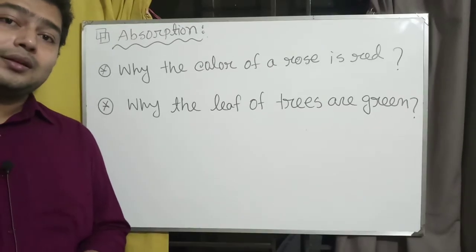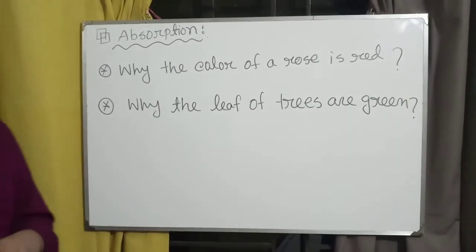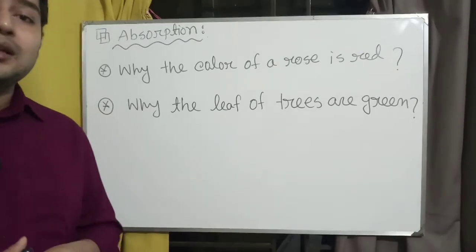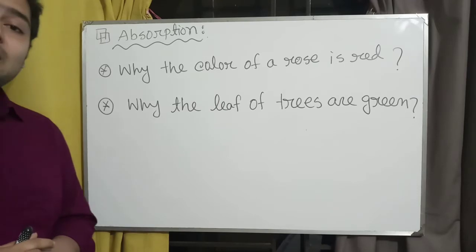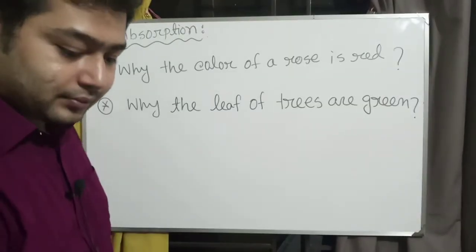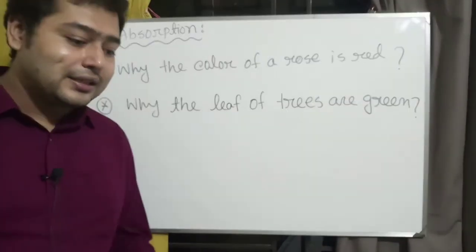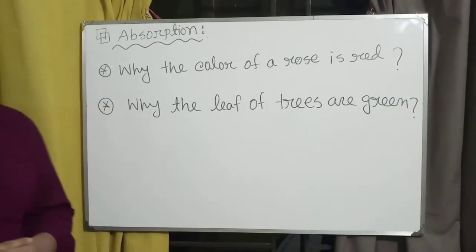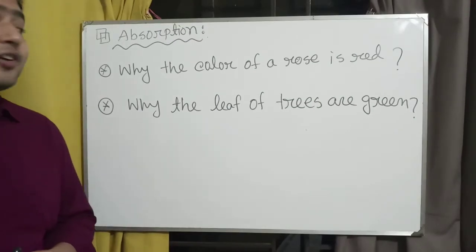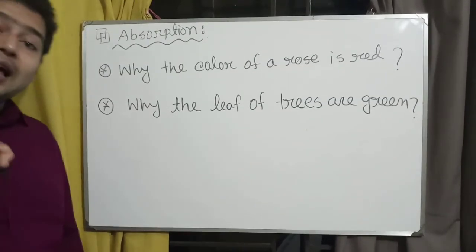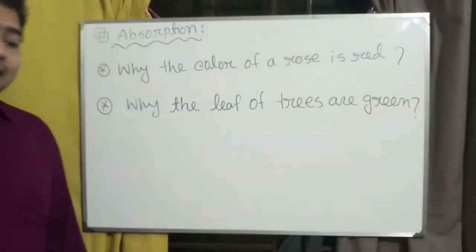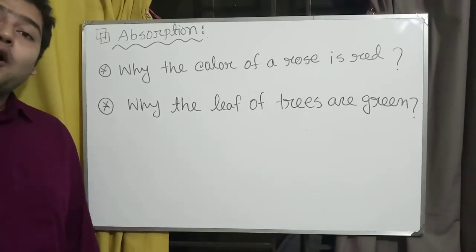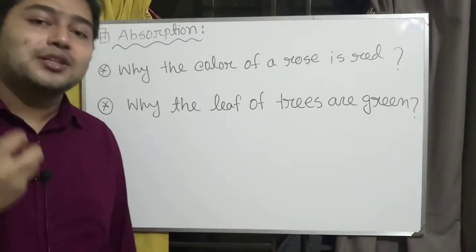So again our question is, how can we see that a rose is red? The answer is, when white light falls upon a red rose, the rose absorbs all the colors except red.